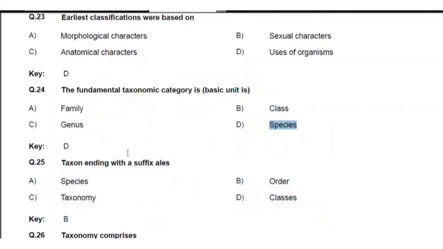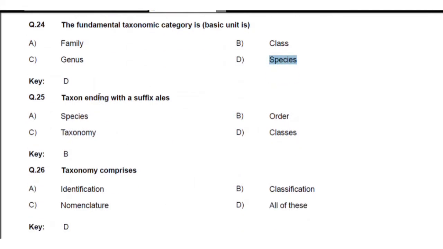Next, question number 25. A taxon ending with the suffix. A taxon ending with a suffix means it continues from species, genus, then it will come to the order, then to the classes. So a taxon ending with the suffix means order. Order is related with the suffix -ales. Afterwards there is no specific suffix.